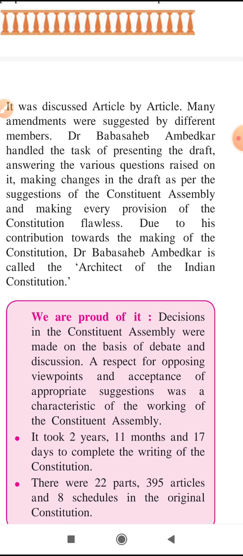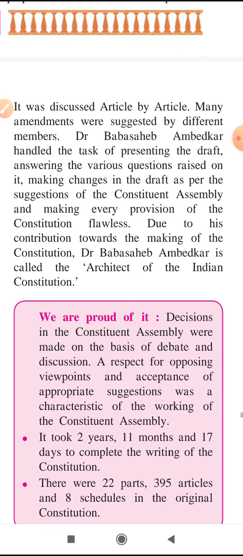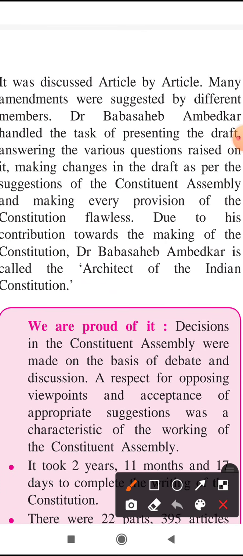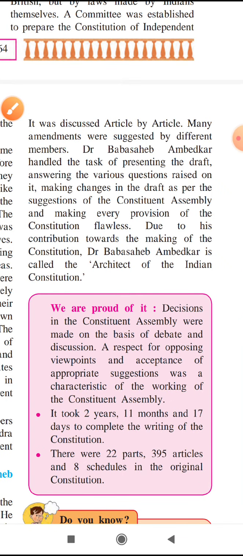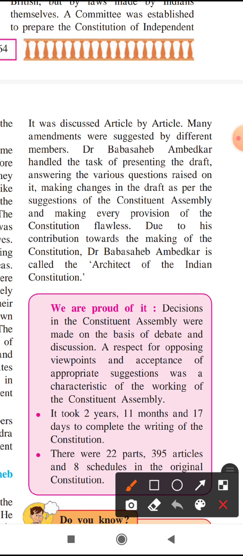The thing was making changes in the draft as per the suggestions of the Constituent Assembly, and making every provision of the constitution flawless. Flawless means faultless. There was keen observation that the constitution should be made flawless, that no fault would be there. So every member was very careful about it.